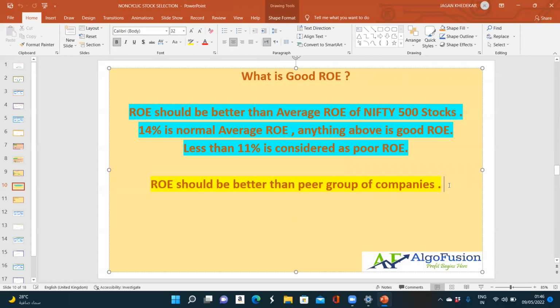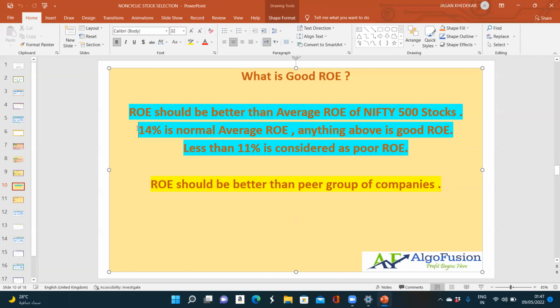So what is the peer group? Suppose the company is a cement manufacturing company. Let's take the example of UltraTech Cement. UltraTech Cement's ROE is 15%, and other cement companies like Ambuja Cement and JK Cement have an ROE of, let us say, 13% or 12%. And UltraTech's ROE is more than that, so that company is considered good for investment.